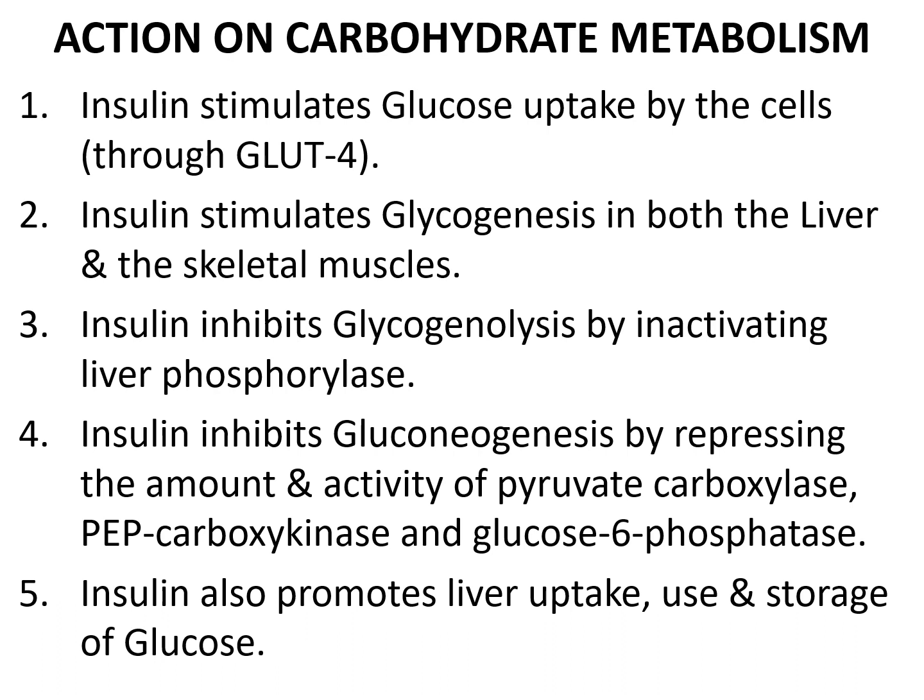It also stimulates glycogenesis in both the liver and skeletal muscles by activating glycogen synthase. Insulin inhibits glycogenolysis by inactivating liver phosphorylase.